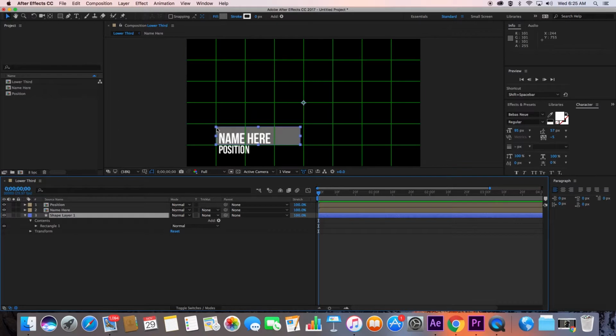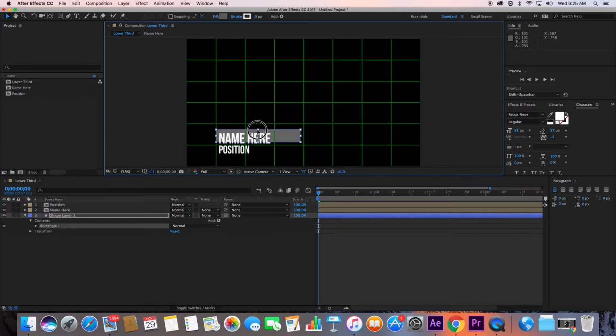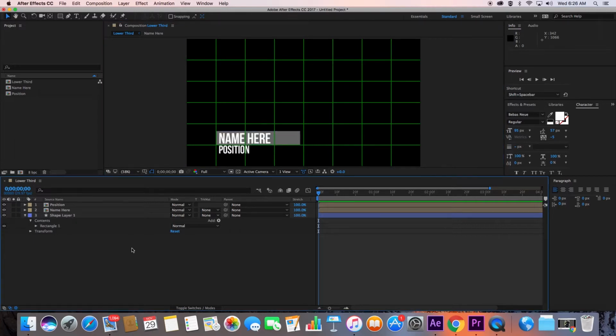To change the shape of this, I'm going to double click on my shape layer, and now I'm just going to grab one of these points and just kind of do so. And if I click anywhere here, I can move it around, just kind of finesse it a little bit. All I'm doing is grabbing one of these points and scaling it down a little bit, again using my selection tool, and that's not half bad. I don't mind that right there. So let's go ahead and keep that. Actually, make it a little bit wider. I lied. There we go. Looks good.